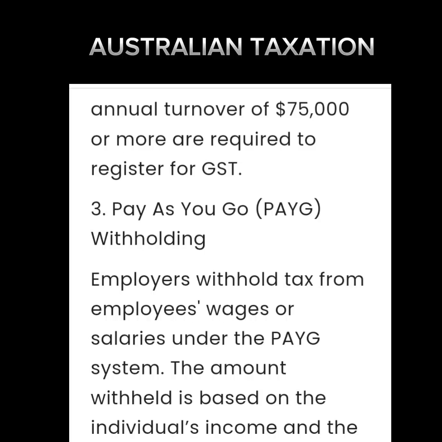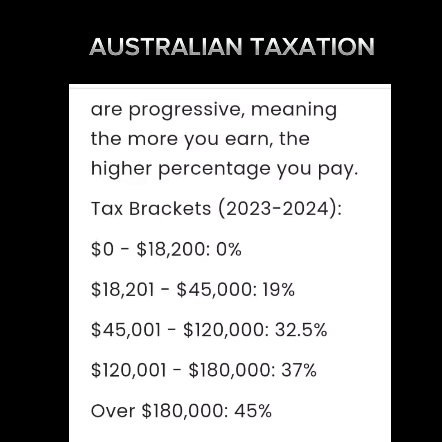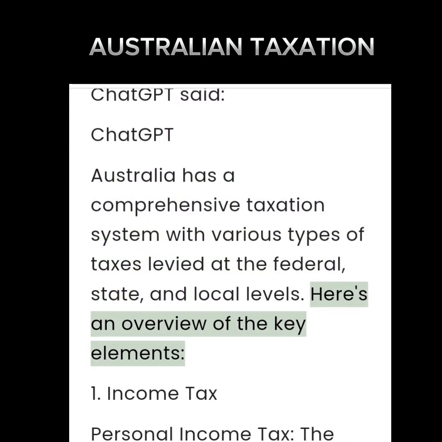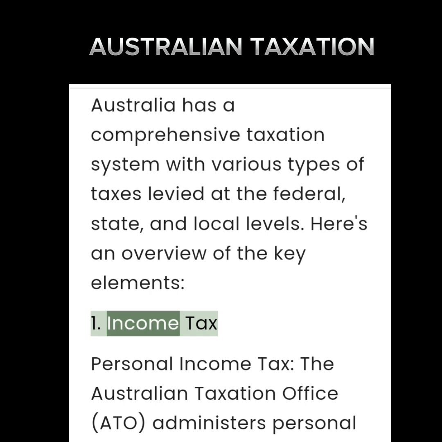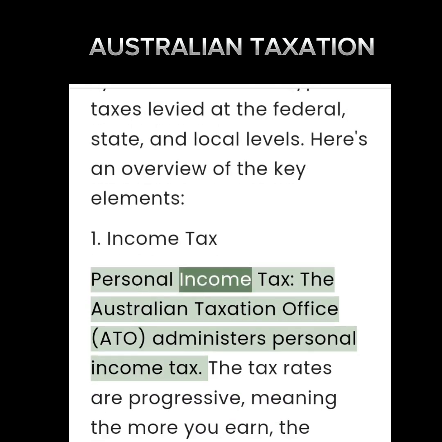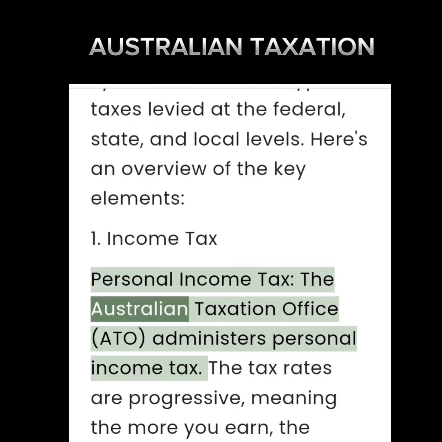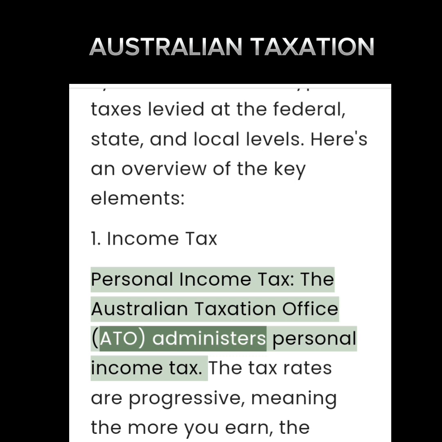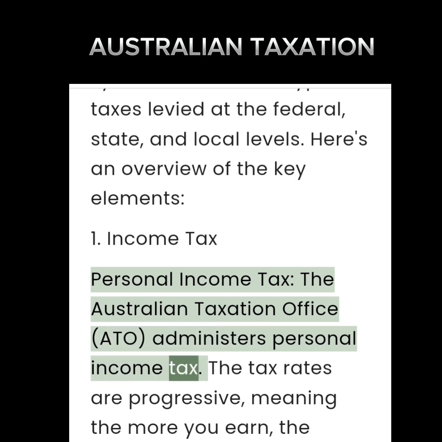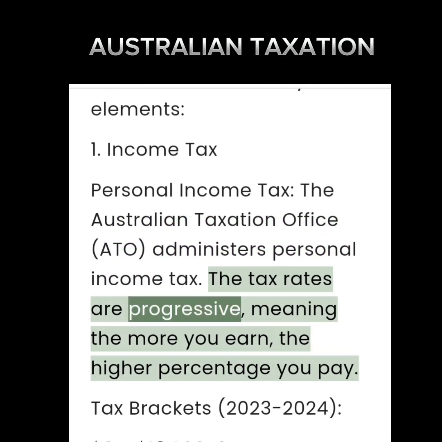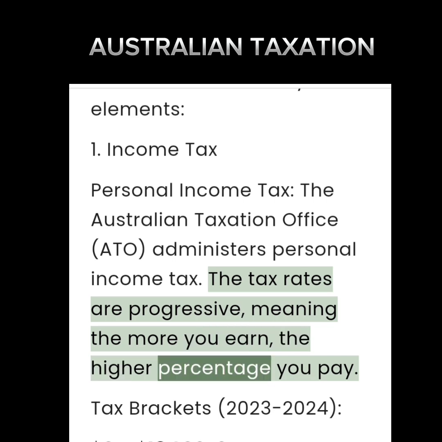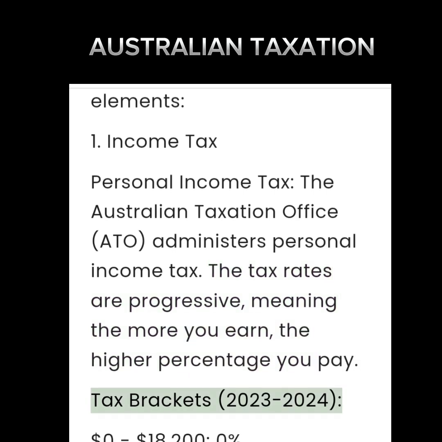Australia has a comprehensive taxation system with various types of taxes levied at the federal, state, and local levels. Here's an overview of the key elements. 1. Income tax. Personal income tax. The Australian Taxation Office administers personal income tax. The tax rates are progressive, meaning the more you earn, the higher percentage you pay.